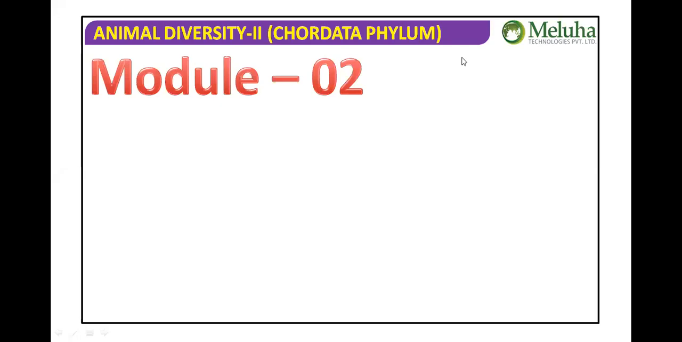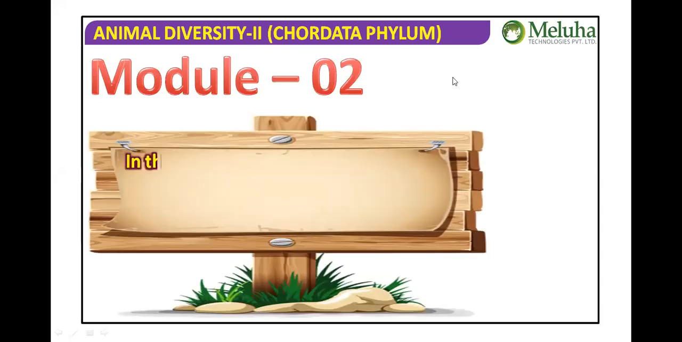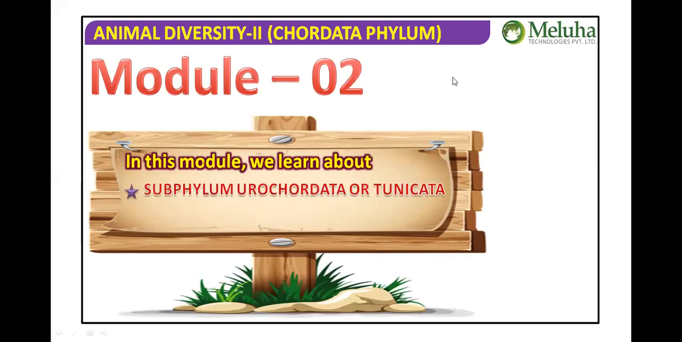Animal diversity 2. Chordata phylum. Phylum Chordata, Module 2. Here in this module, we learn about subphylum Urochordata or Tunicata.